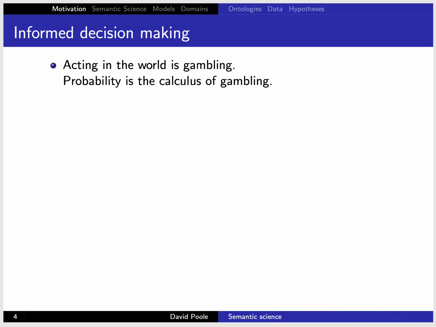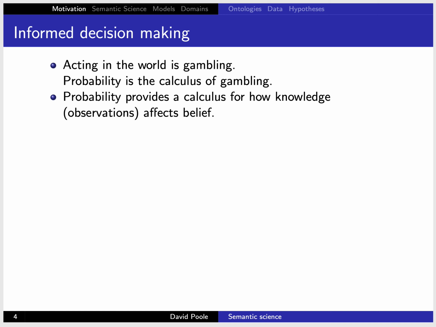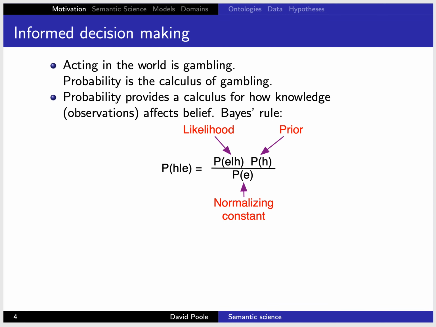The argument we're going to make for using probability is that acting in the world is gambling. Whenever you act in the world, you're gambling on the outcome, because typically you don't know the outcome. And probability is the calculus for gambling. That's why we're going to use probability. Probability provides a calculus of how knowledge affects belief. Remember before, we were thinking about what I should do based on my belief. Well, probability tells us how we should update our beliefs. So here is our familiar Bayes rule: the probability of a hypothesis given the evidence is the likelihood times the prior divided by a normalizing constant.